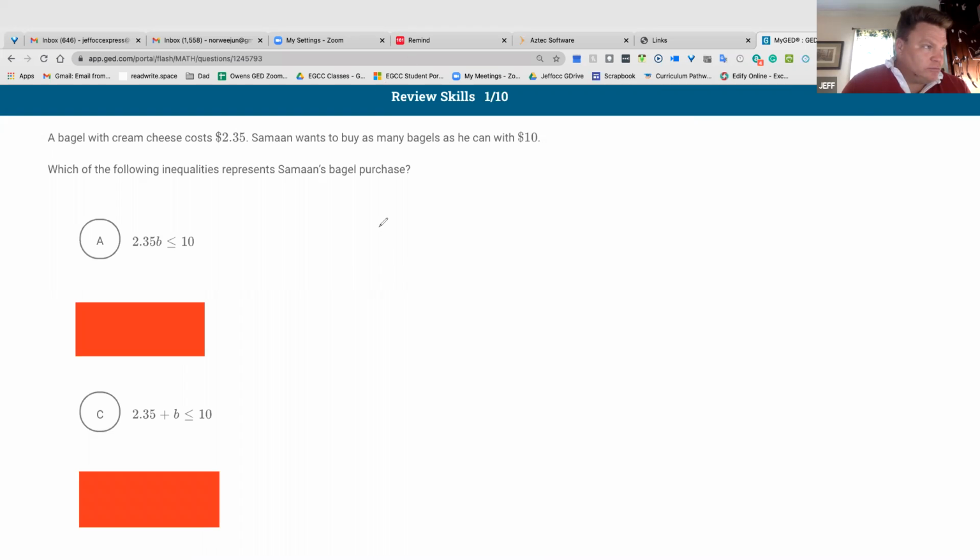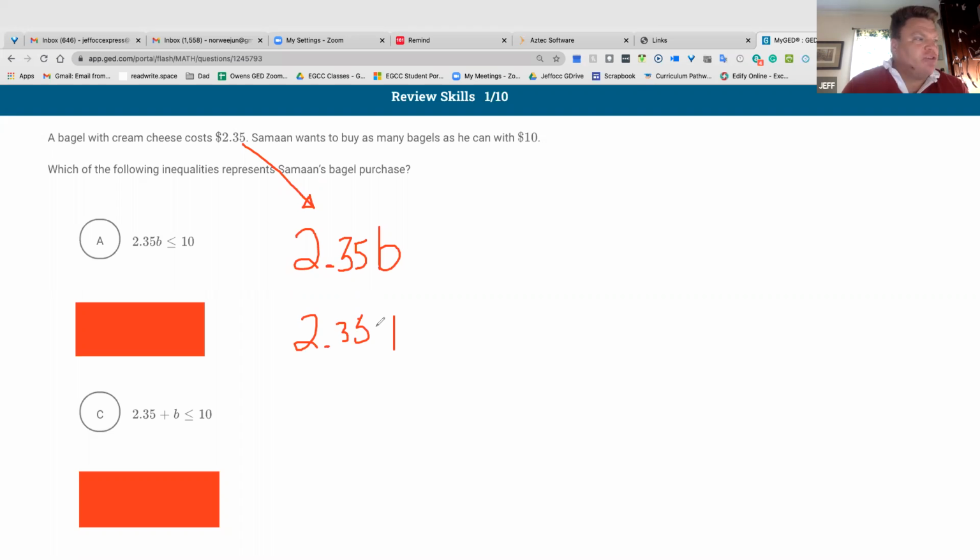Here's a bagel. I'm going to call that a bagel. Each bagel costs $2.35. Oh, my 3's always look weird when I do that. So every time I add a bagel, one bagel, it would be 1 times $2.35.